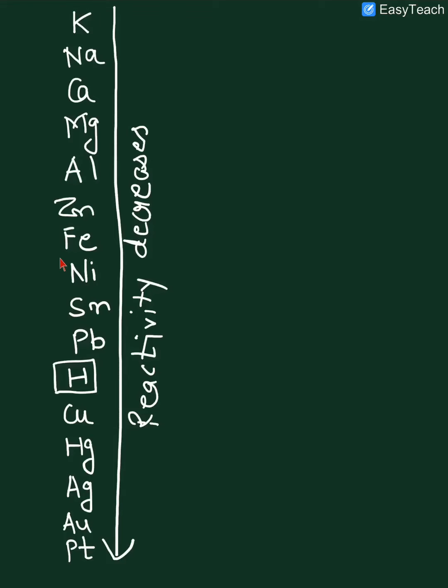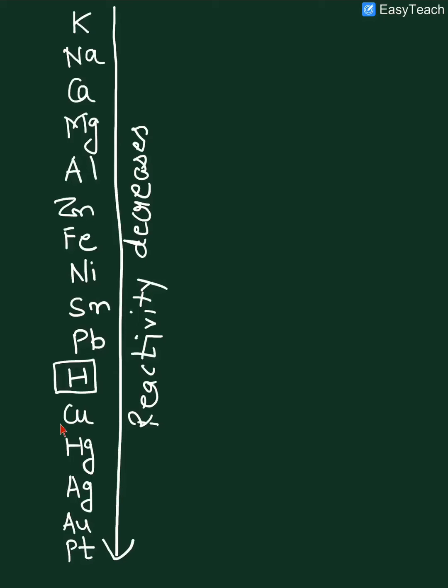and those elements which are present below hydrogen, they are less reactive than hydrogen. So more reactive elements, when react with acid and water, they can easily release hydrogen gas. But when these elements which are present below hydrogen react with acid or water, they cannot displace hydrogen.